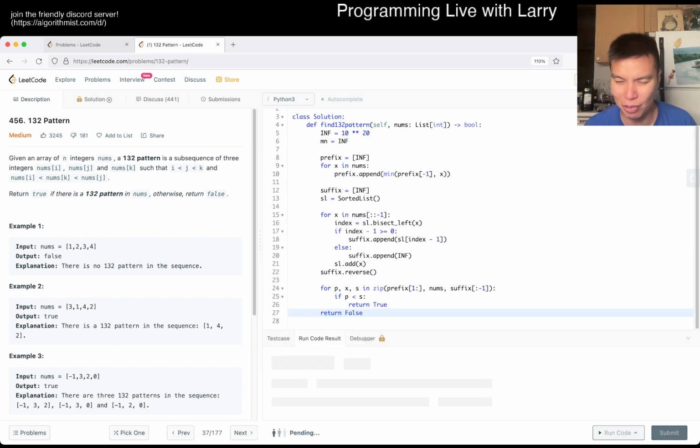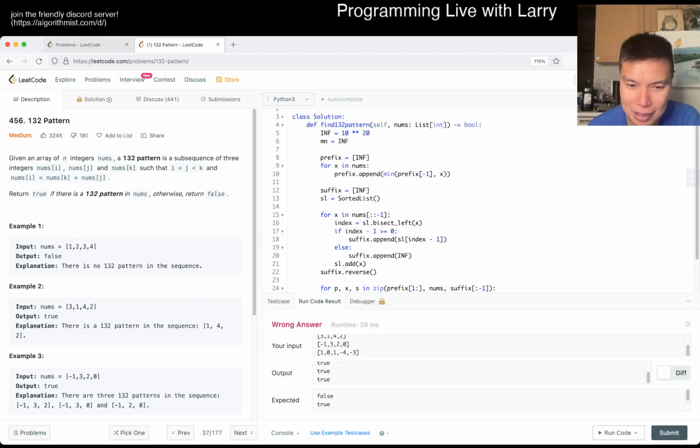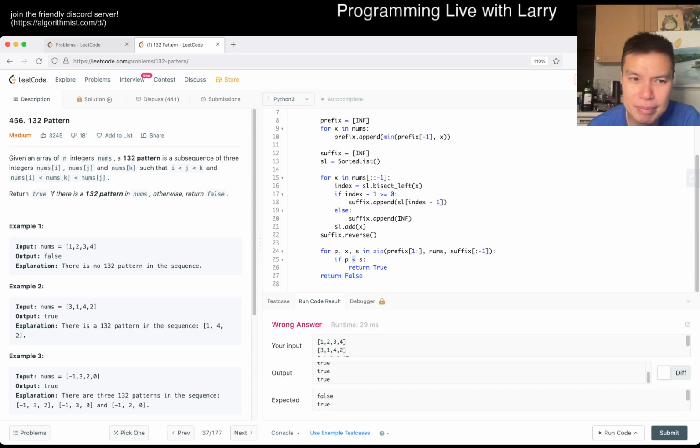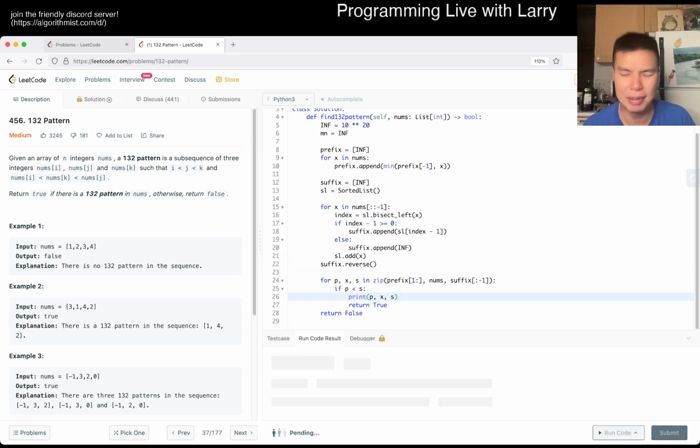Let's run it real quick. Allergies is really affecting me. Hopefully I'm good by tomorrow. But I just return true for everything. Okay. Why is that? Maybe I don't have my arrays aligned correctly.